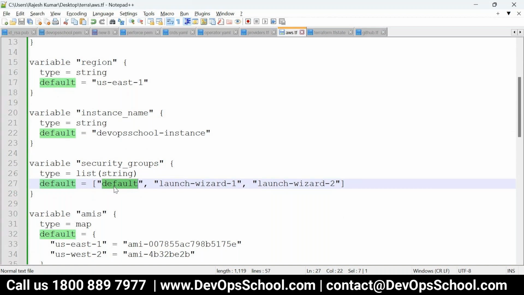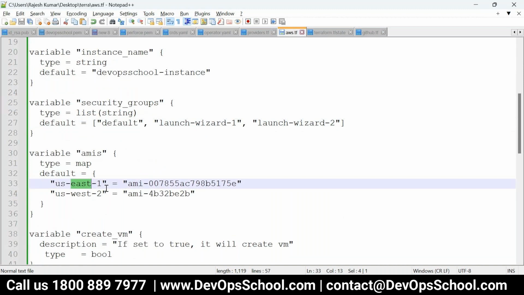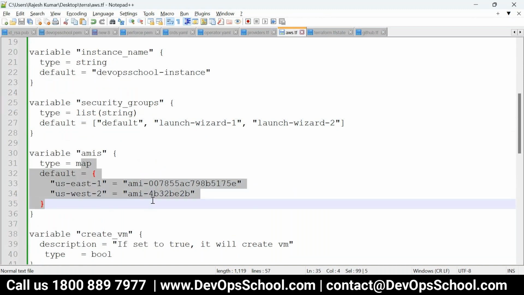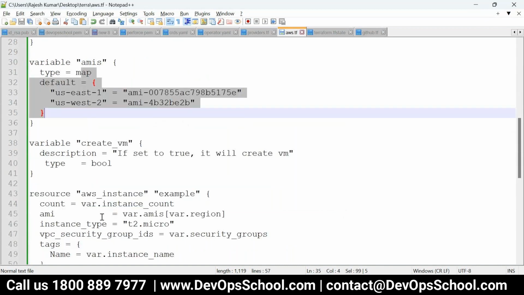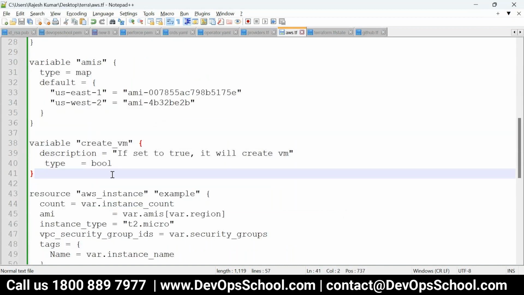Remember that. And here, key and value. This is a map. It's the same as in Python or Go, if you have studied them. And then this is a bool. It can be true or false. Okay, how do we use it?